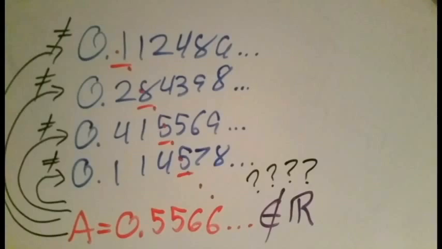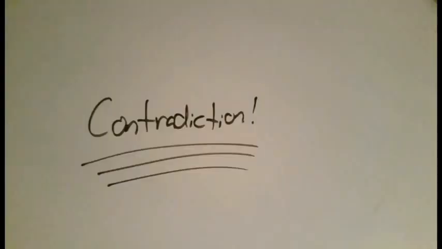Now, let's look back at what we initially assumed. We assumed that the real numbers can be put into a list, and we've shown that this must give a contradiction. So we're forced to conclude that our initial assumption must have been wrong, and that the real numbers cannot be put into a list.